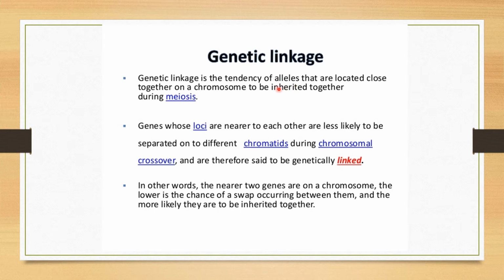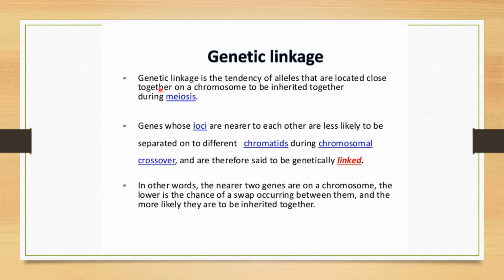Suppose you take the Mendelian characters of the pea plant, such as tall and dwarf. Now capital T and small t are alleles of a particular character. That character is the height of the pea plant. So it has two alleles: one is capital T and one is small t. Those two are alleles of each other.